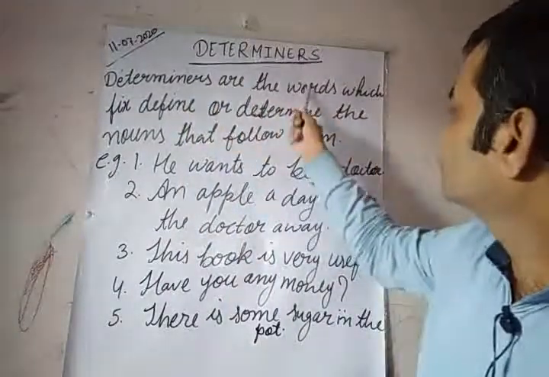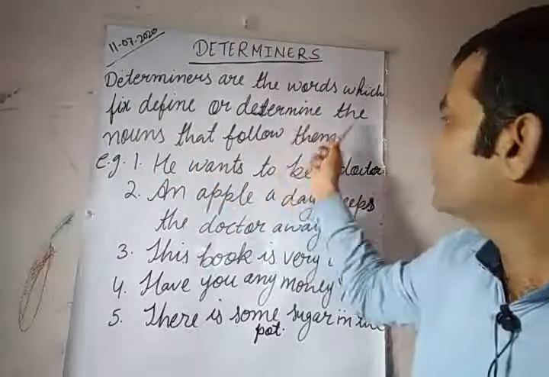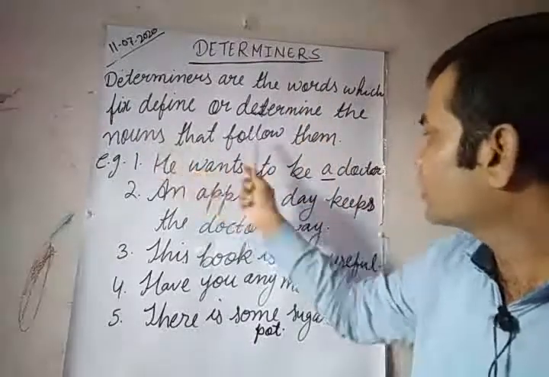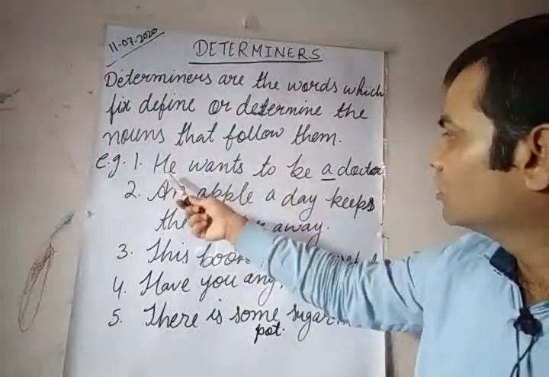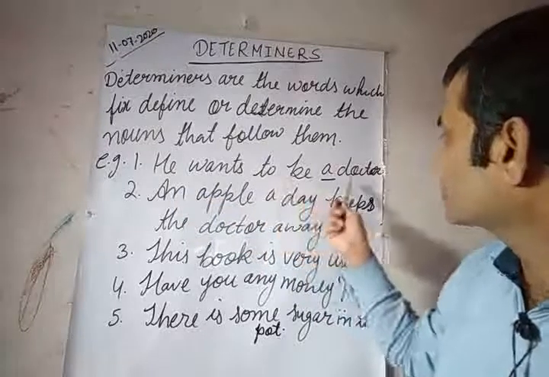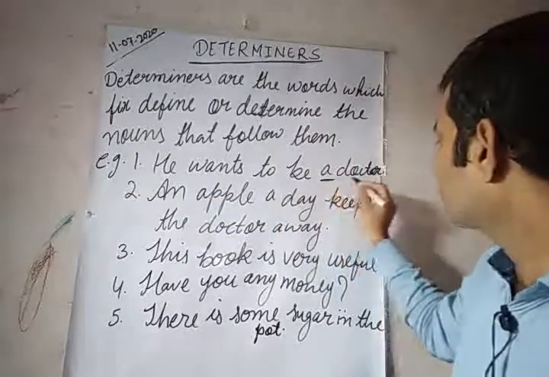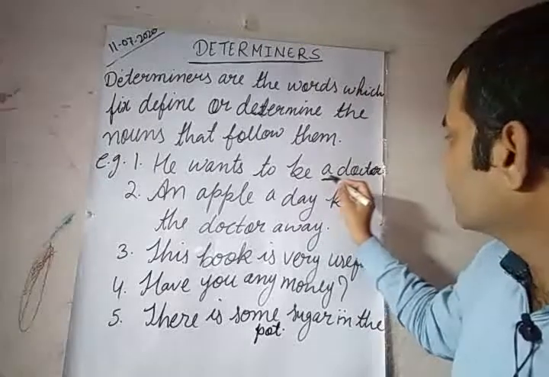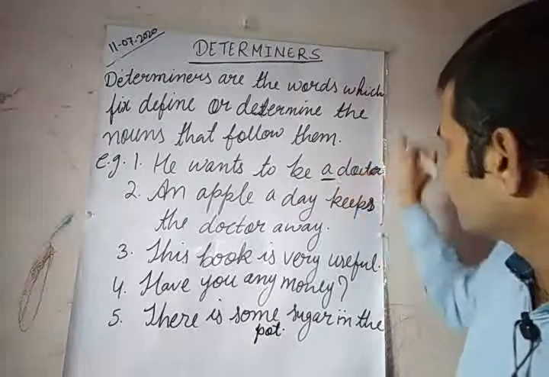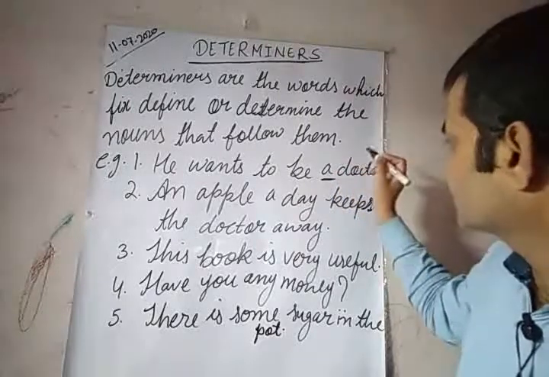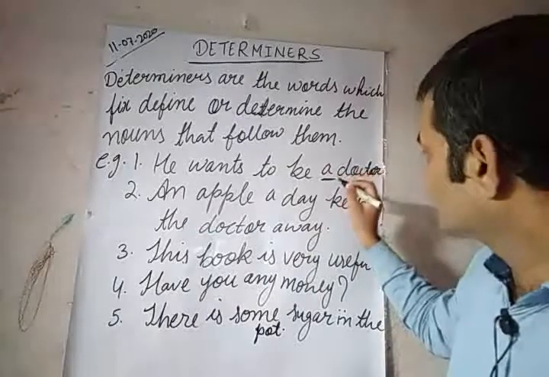Determiners are the words which fix, define or determine the nouns that follow them. Let us go through the example. He wants to be a doctor. So, doctor is a noun and a comes before it and modifies it, determines it. So that is why it is a determiner.